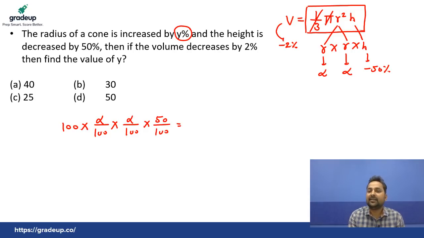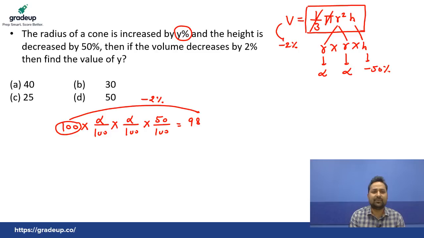And after that, this decreased by 2%. 2% volume decreased. We have assumed the volume as 100. 2% decrease, that becomes 98. Now we can simplify this thing. So 100 cancelled out. Alpha square divided by 100 into 2, that is 200, equals to 98.